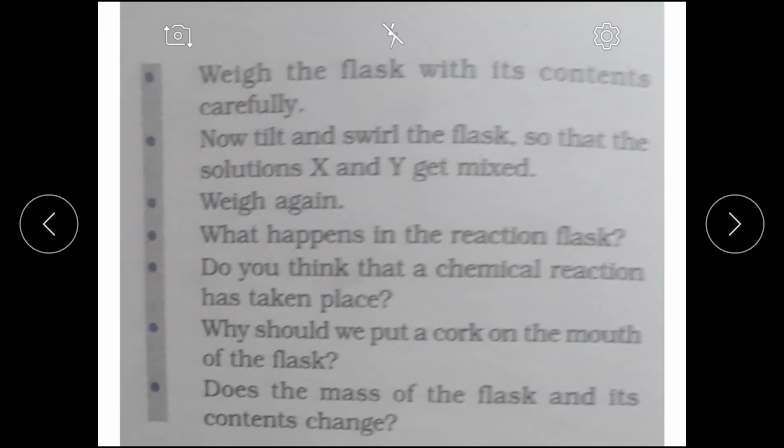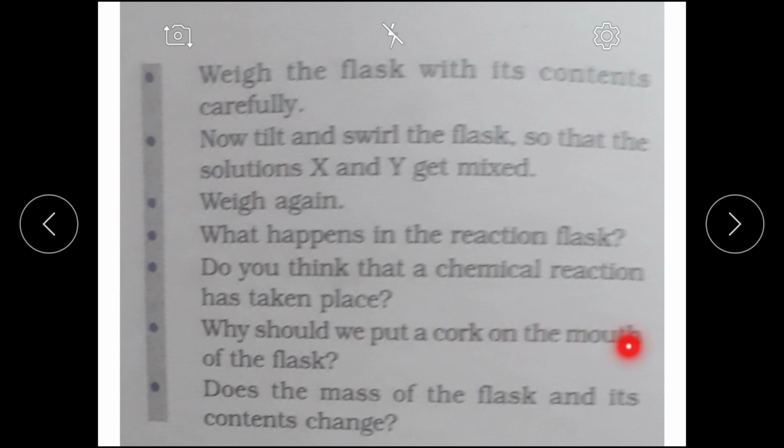Let us see the procedure. Weigh the flask with its content carefully. Now you weigh the flask. Put it on the physical balance. Now tilt and swirl the flask so that the solutions of X and Y get mixed. Weigh again. What happens in the reaction flask? Do you think that a chemical reaction has taken place?